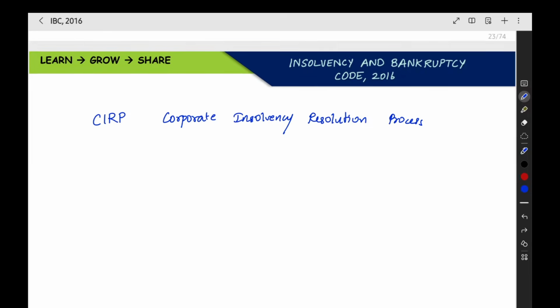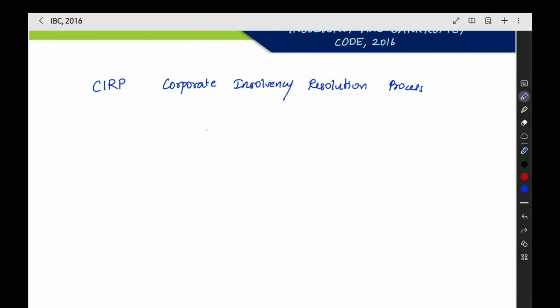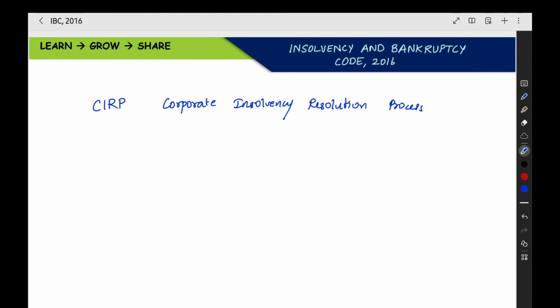We are going to resolve the insolvency of corporate persons. In IBC we are also having the insolvency of personal people like individuals, but we are not having that in syllabus. It is there in IBC but it is not there in syllabus. So we are going to read the corporate insolvency resolution process only throughout this entire IBC, and in this also we are having in our syllabus up till section 33. So this only we are going to see now.